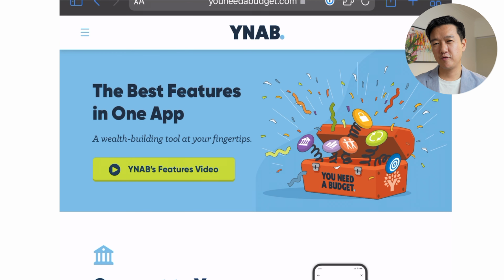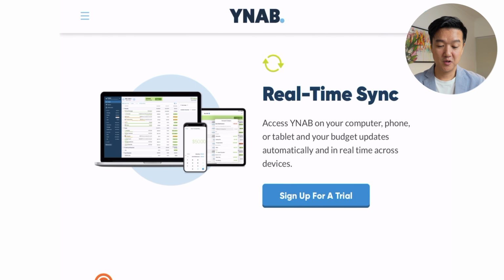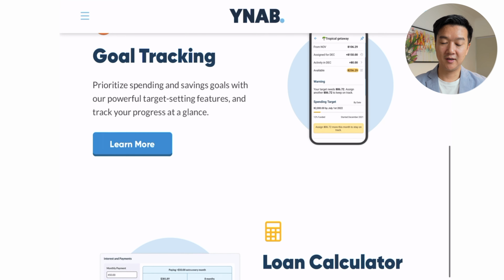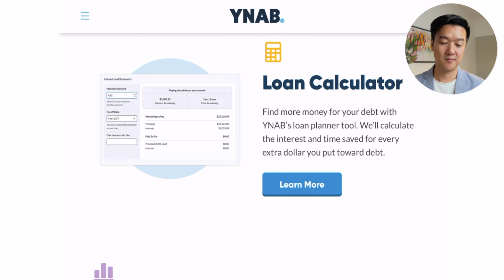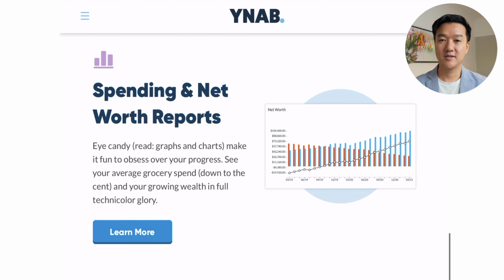All right, so once again, this is mainly for the US, I think, so you can connect to your bank. We can't do that here in Hong Kong, so that's basically irrelevant. Real-time sync, that's okay. Yep, we have iPhones that we track all our expenses if we go out for meals and purchases, and then obviously you have the web version online as well as the iPad version, so that's great. Goal tracking, I don't really use that. Loan calculator, I definitely do not use that because although you can put it in, because it doesn't sync with the bank, we just calculate our own separately on the financial statement, which makes actually more sense. But this I do use, the spending and the net worth reports. So I'll go through that in a minute.